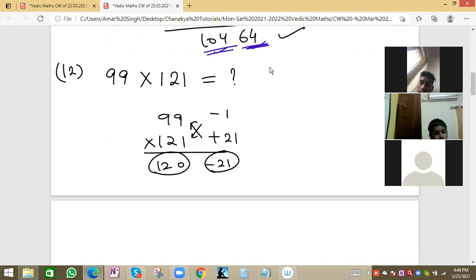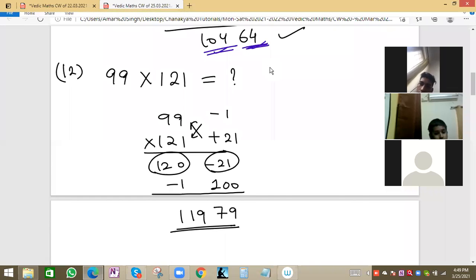Minus 21. Same method. It is basically a negative value, less than 100. So we take the next higher positive value, which will be 100, and minus 1. Same method. So this will be 100 minus 21, which is 79, and 120 minus 1 will be 119. So 11979 will be the final and correct answer.